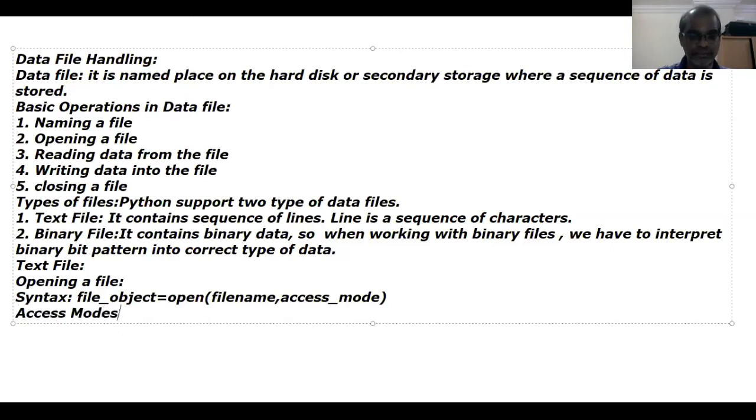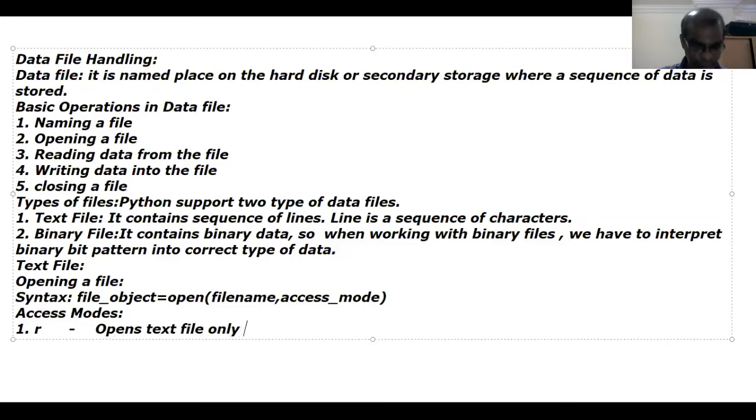Access modes. Number one is R. R stands for open text file only in read only.